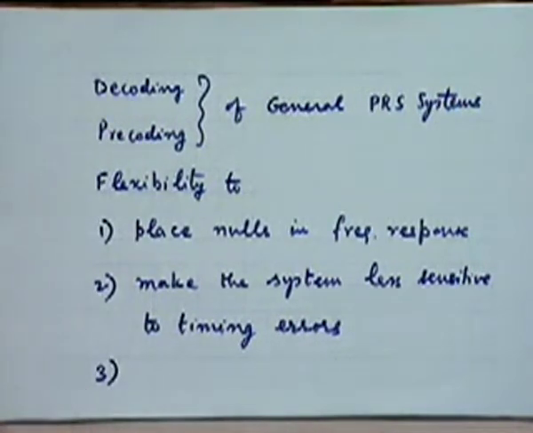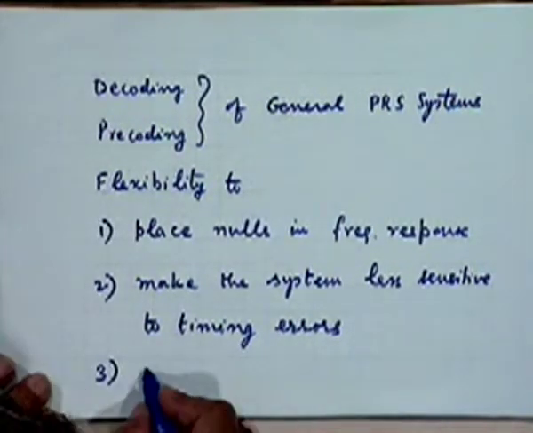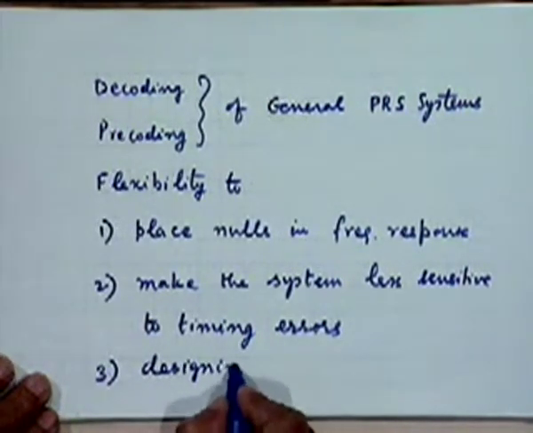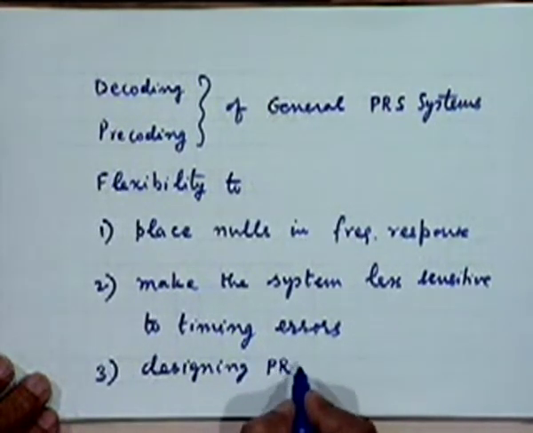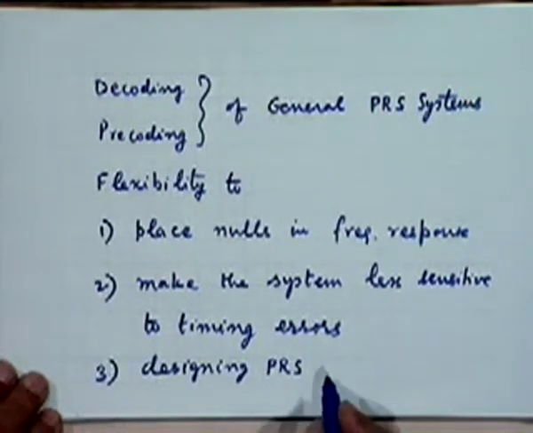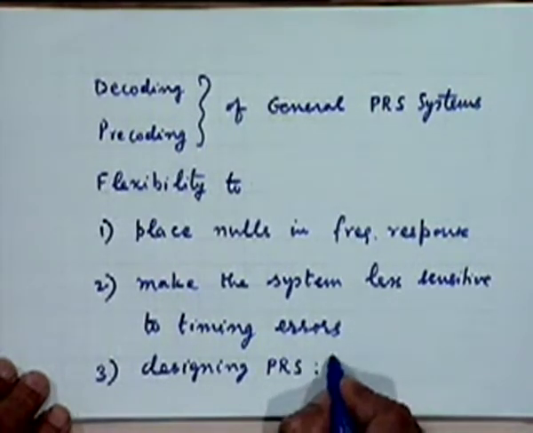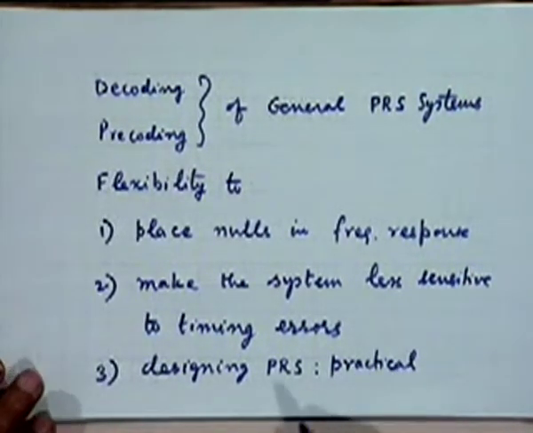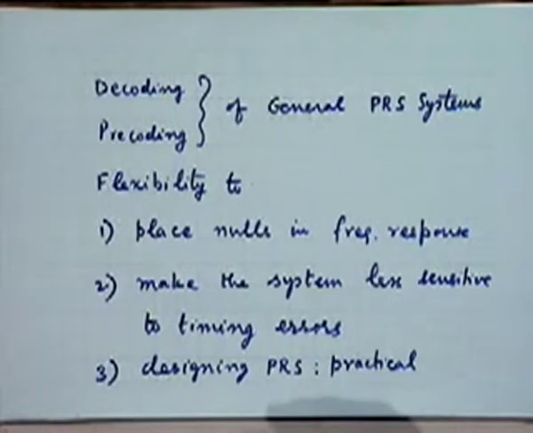but in any case the most important and overriding requirement is to design PRS systems which use practical, or practically realizable, or perturbation tolerant pulse shapes.